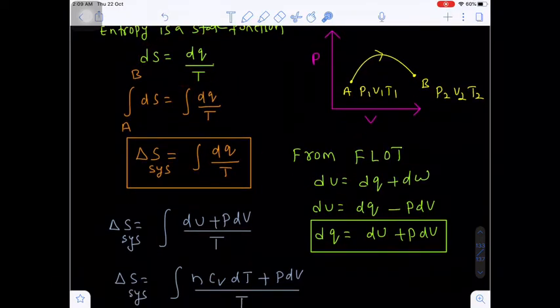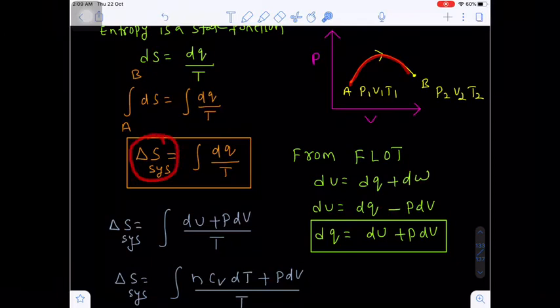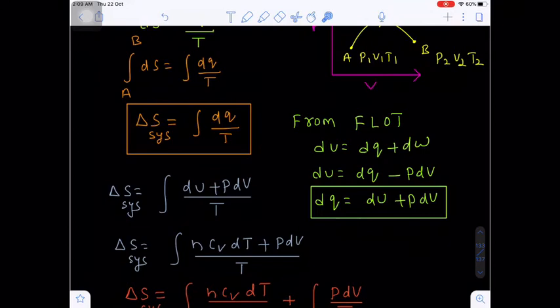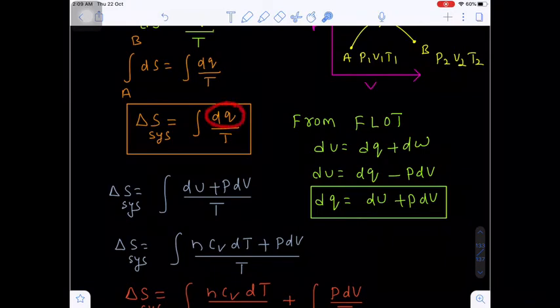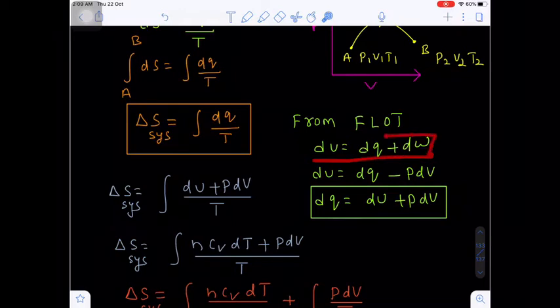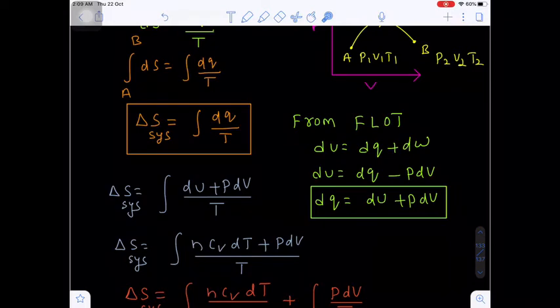Now dS is equal to dq by T. Delta S is a state function, entropy is a state function, so I am integrating the change in entropy with limits from A to B. So you will get the change in entropy of a system, delta S, equal to the integral of dq by T. Now here in the question the dq value is not given to you, so we have to take the dq value from the first law of thermodynamics. From the first law, dU equals dq plus dw. This is called the differential equation of the first law of thermodynamics.